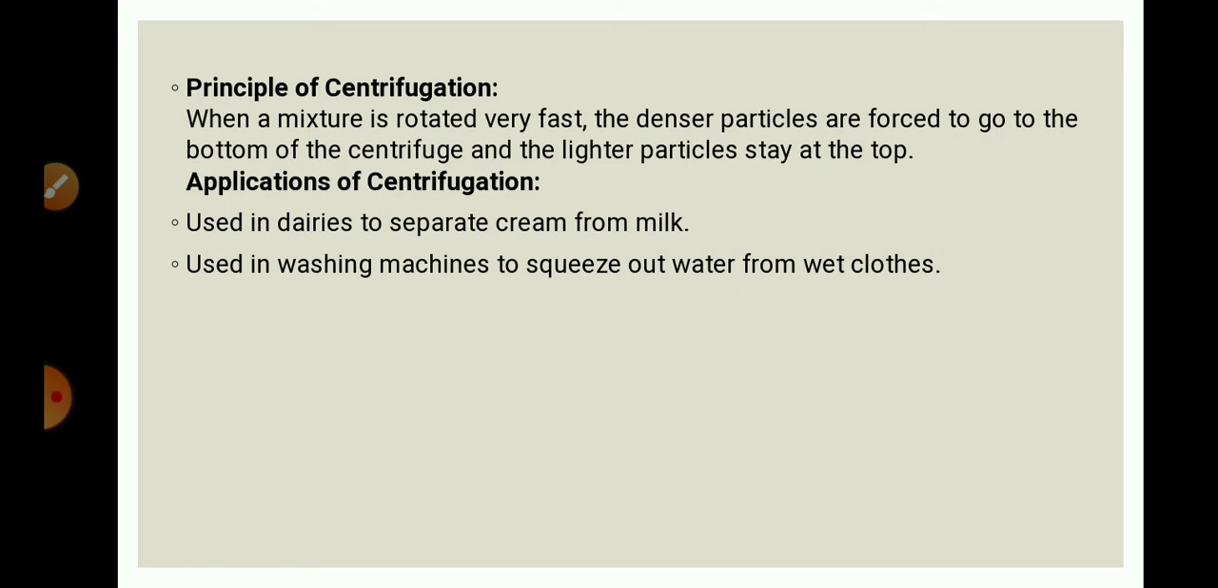Also, in our day-to-day life, the centrifugation process is used in washing machines to squeeze water from the wet clothes. So during spinning, the water is drained out from the clothes by the centrifugation process. Also, you can see this process in diagnostic laboratories for blood and urine tests.